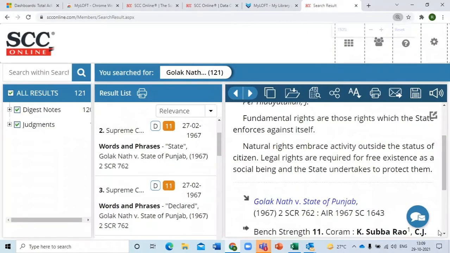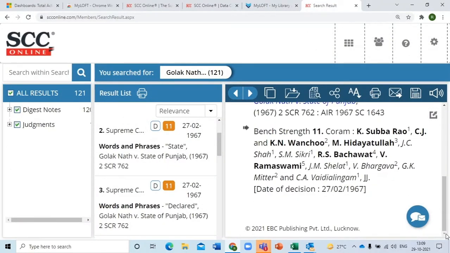If you see the third column, it gives you numbers, the superscript numbers. This is Chief Justice, who has superscript number 1. This is Vanchu, who has superscript number 2. This is Hidayatullah, who has superscript number 3. This is Peshawar, who has superscript number 4. And this is Ramaswamy, who has superscript number 5.